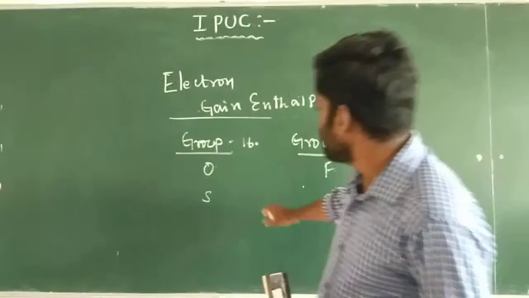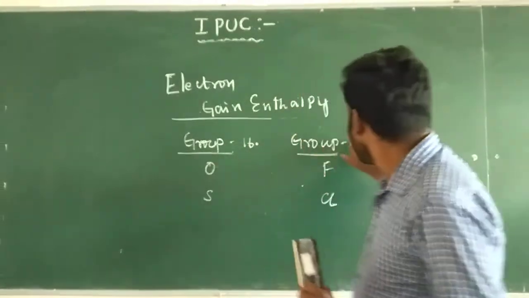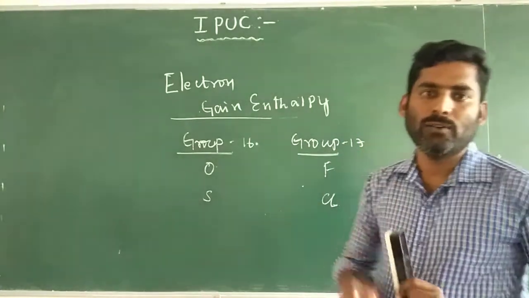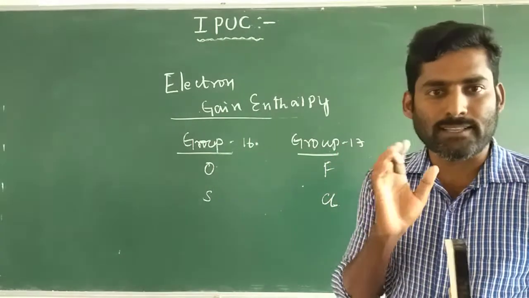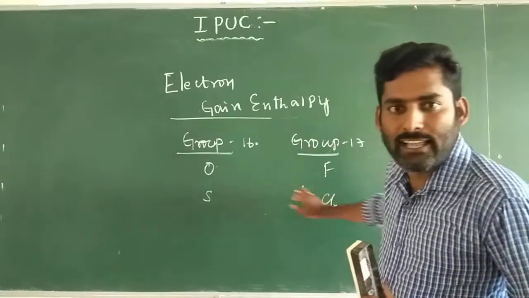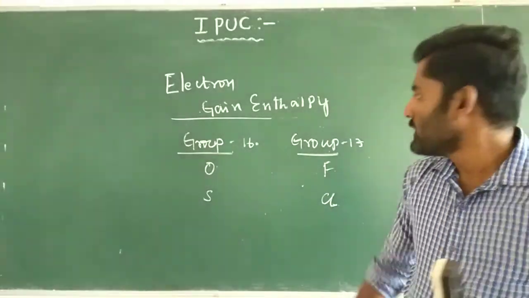Oxygen of group 16 and fluorine of group 17 have less negative electron gain enthalpies compared to the succeeding elements sulfur and chlorine.